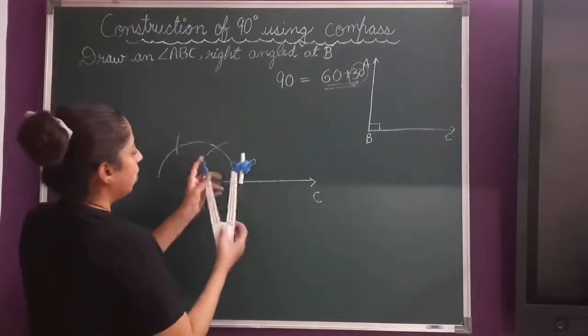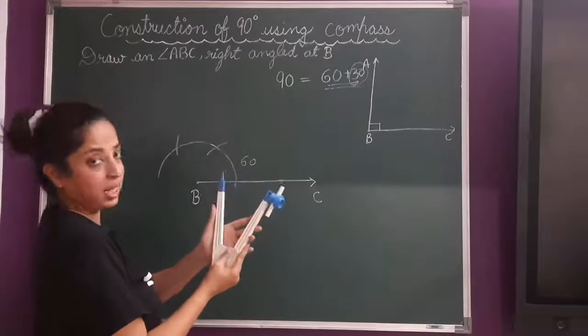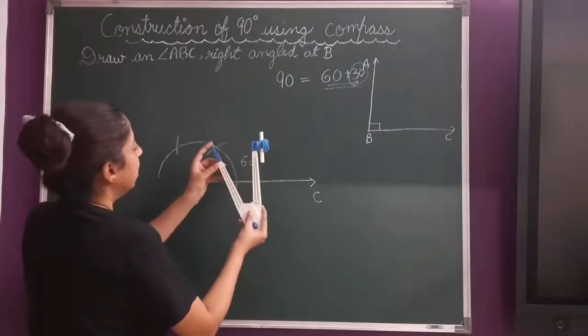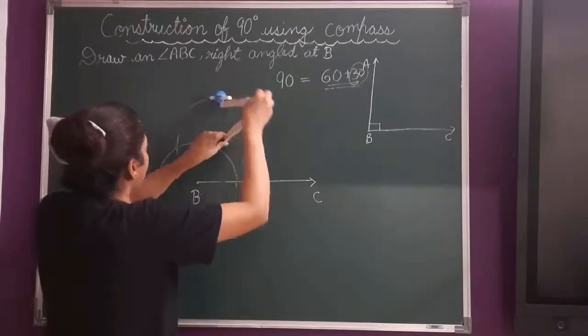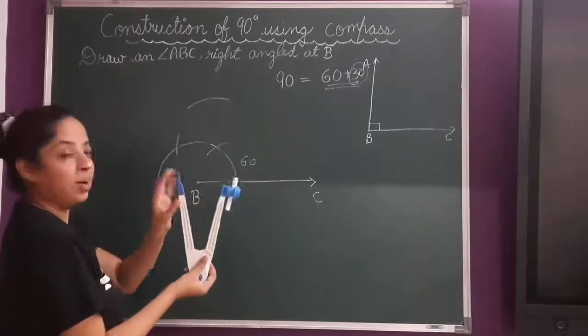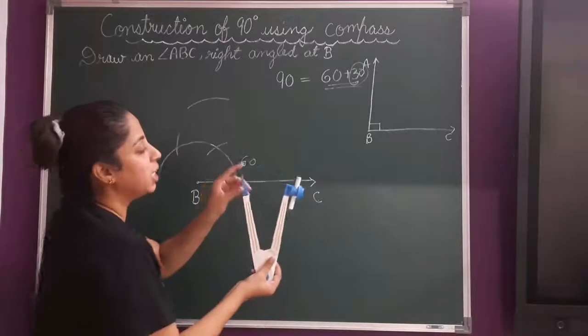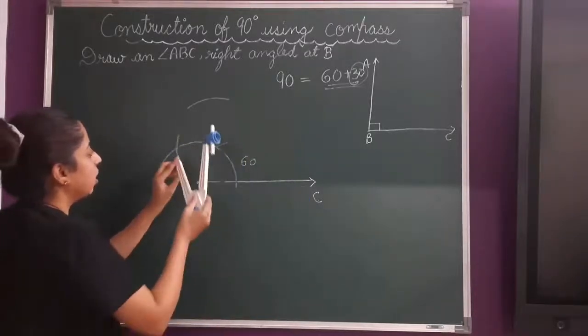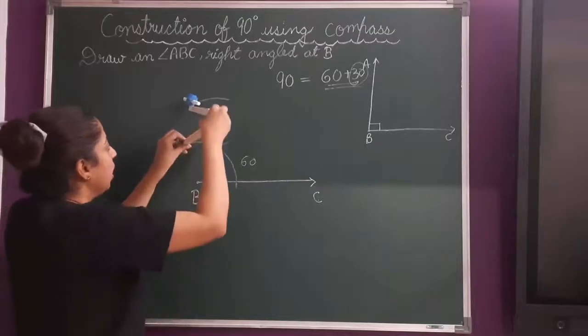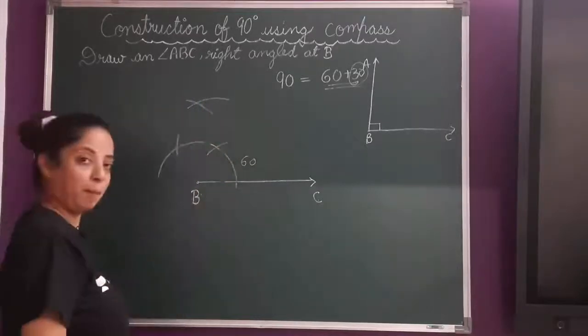Now I can change the measurement or I can keep it as it is, it's your wish. Take the point here and make an arc. Now keeping the same measurement and taking this other point, make the second arc. Here I will keep it and cut my previous arc. Clear?